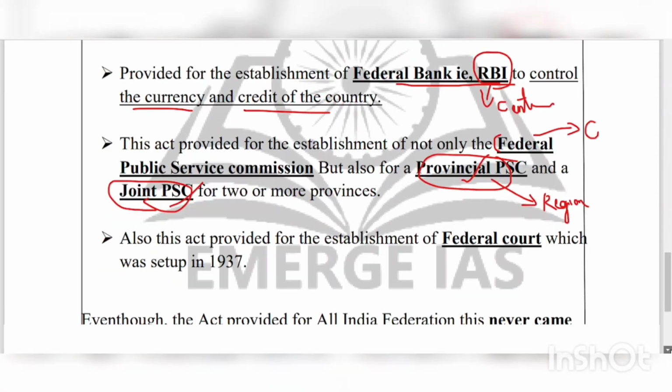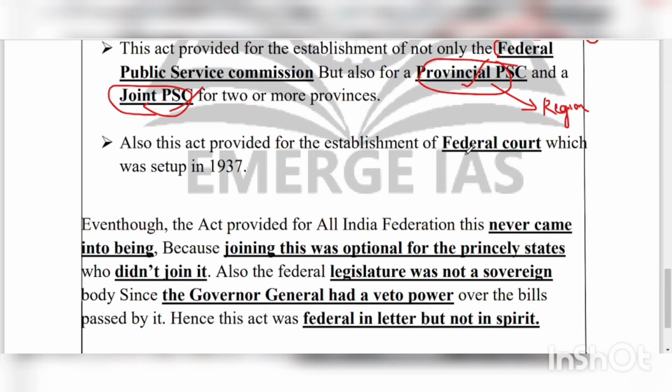And then this act also provided for the establishment of a Federal Court, which was set up in 1937. The Federal Court, that means the judiciary. The judiciary was given centralized power, so it established only a Federal Court, which was set up in 1937. So this is the body part.